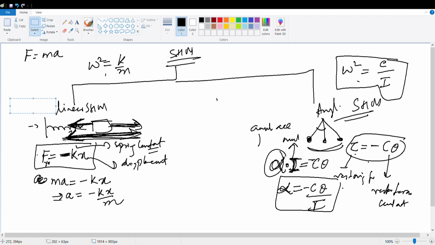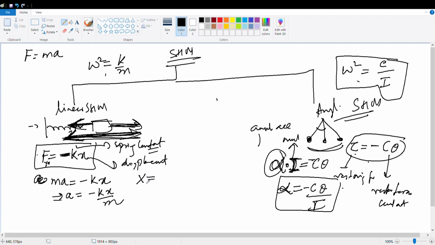Sir, how did we get omega squared equal to k by m? Just think how we got. So what is your differential equation?